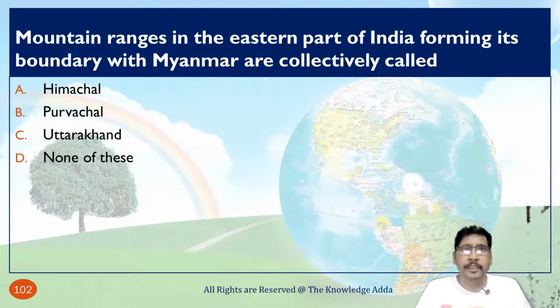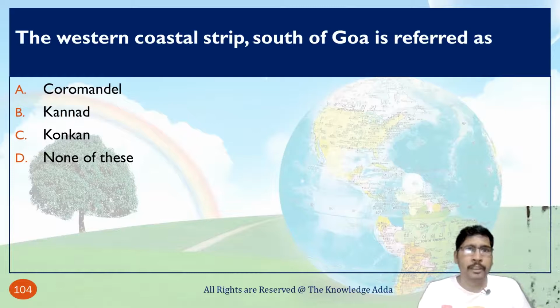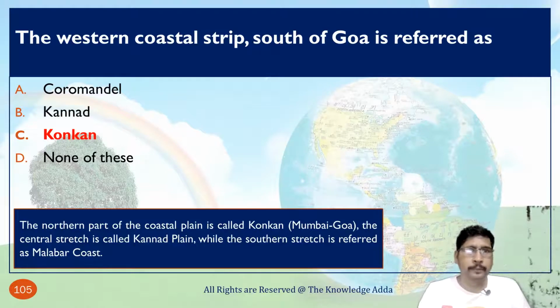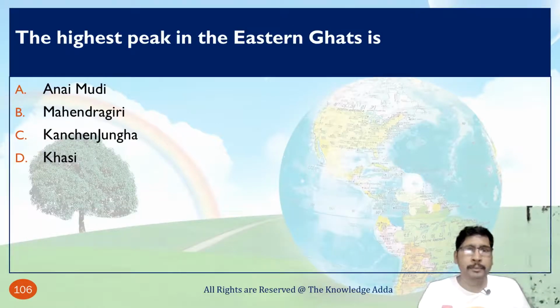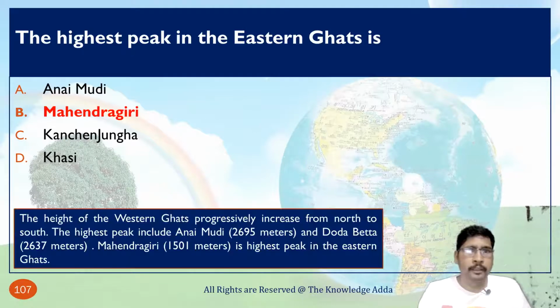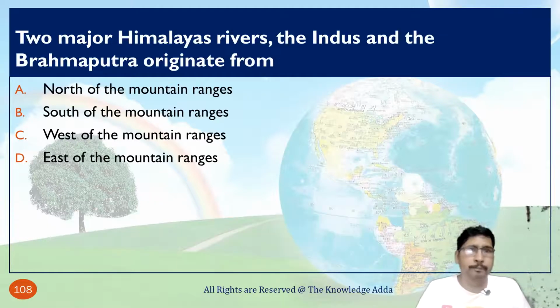Mountain ranges in the eastern part of India forming its boundary with Myanmar are colloquially called Purvanchal. The western coastal strip south of Goa is referred to as Konkan. The highest peak in the Eastern Ghat, we have already discussed, is Mahendragiri. Anai Mudi is situated in Western Ghat.